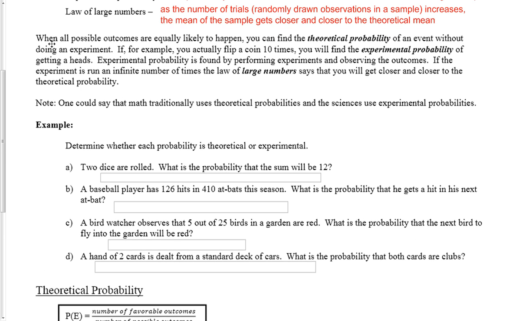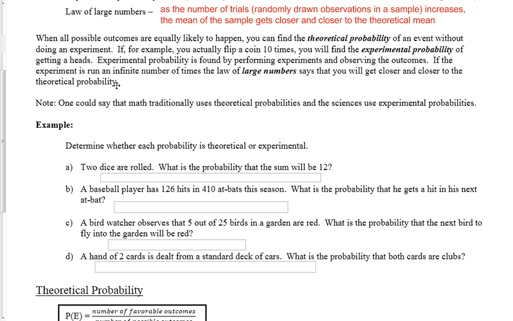Here's a quick thing to read here. When all possible outcomes are equally likely to happen, you can find the theoretical probability of an event without doing an experiment. For example, flipping a coin. If you flip a coin 10 times, you'll find the experimental probability of getting a heads. Experimental probability is performing experiments and observing the outcomes.